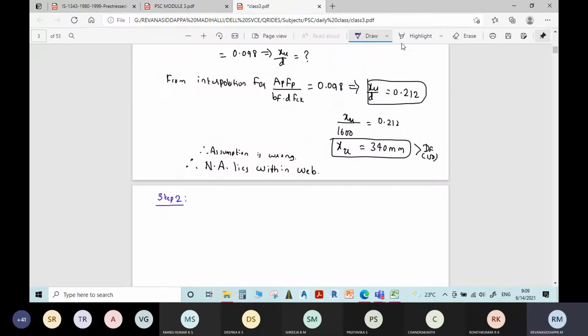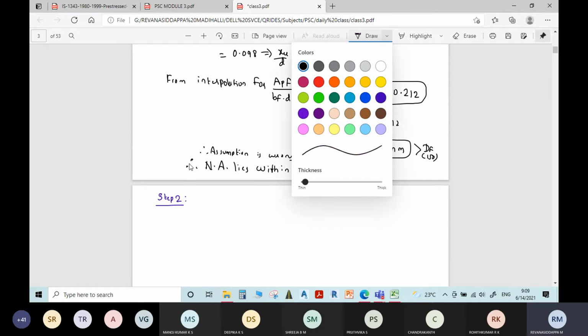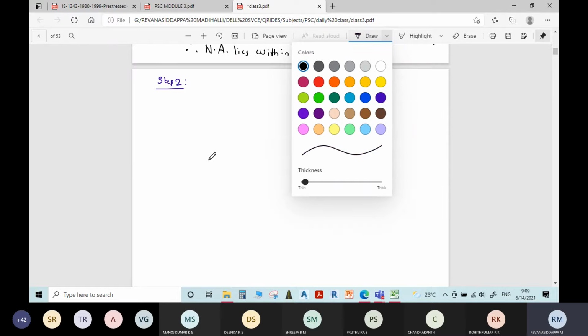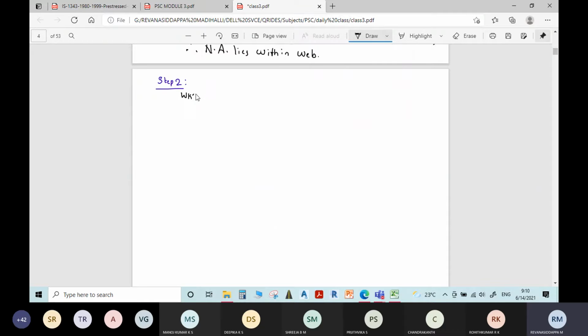You know that the area of cable or pre-stressing steel, AP, is equal to the area of pre-stressing steel in the flange portion plus the area of pre-stressing steel in the web portion. Call this equation number 1.